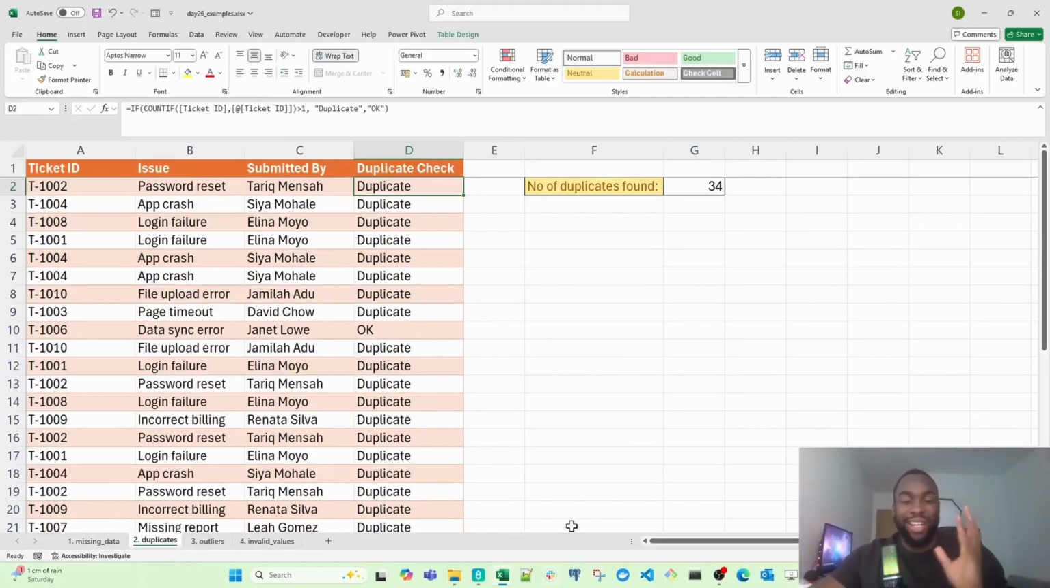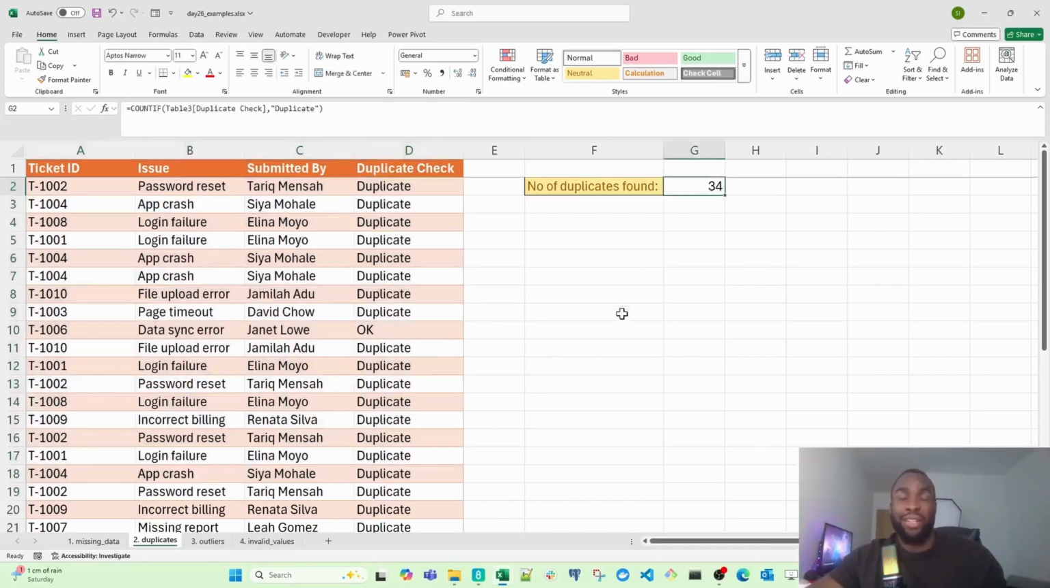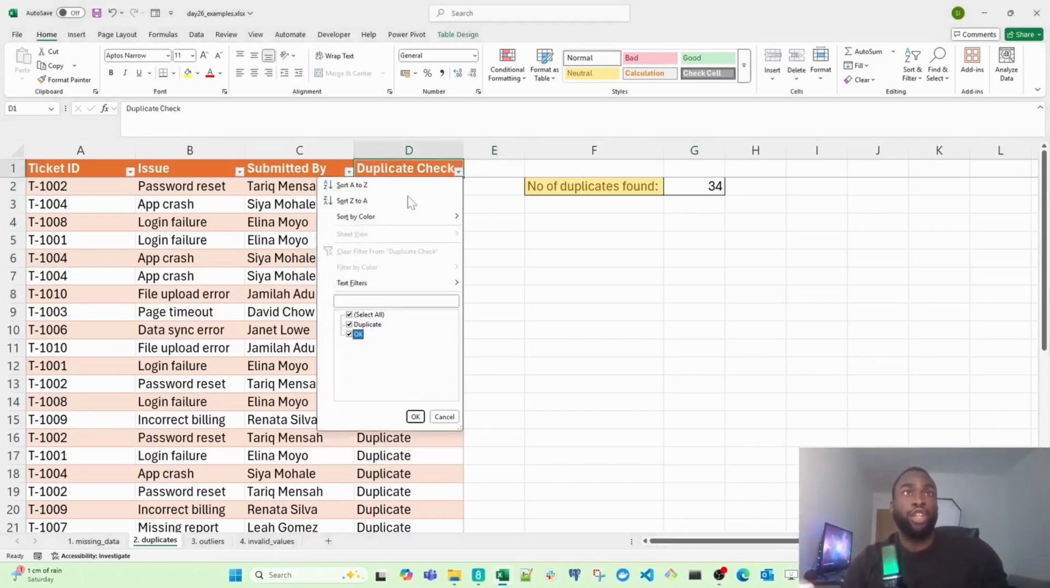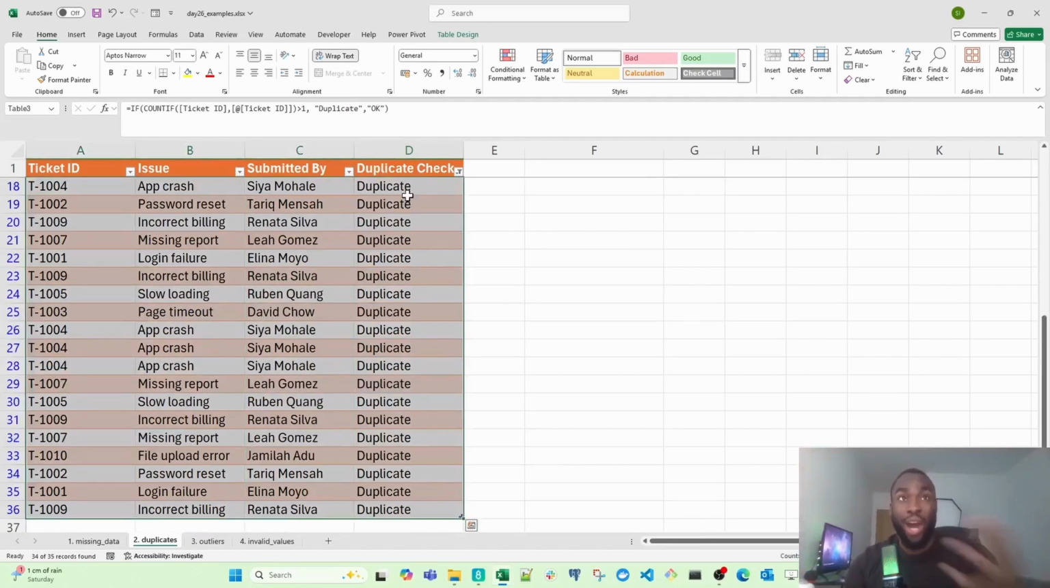Right now, we have a clear view of which tickets have been repeated in our data set. And on top of that, we know how many. So we can confidently go back to the support team manager and say, we found 34 duplicates in your data set, and these are the rows we found too. What we can do as well is filter this to just the duplicated records, and we can tell him, these are the rows we found. So would you like us to look deeper into why that's happening?